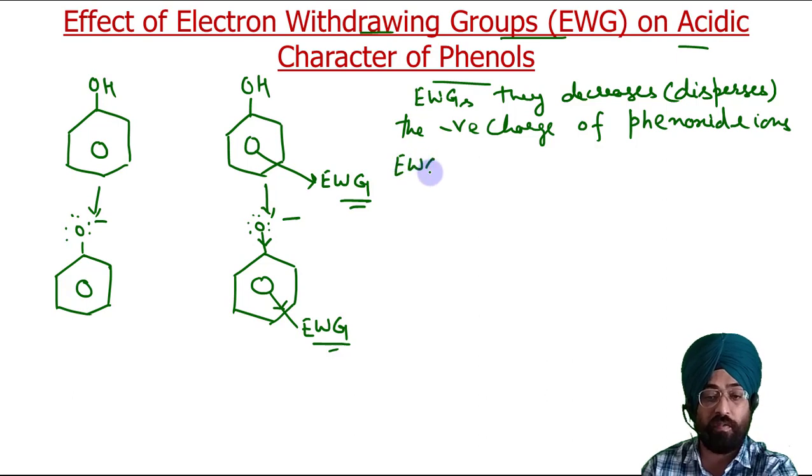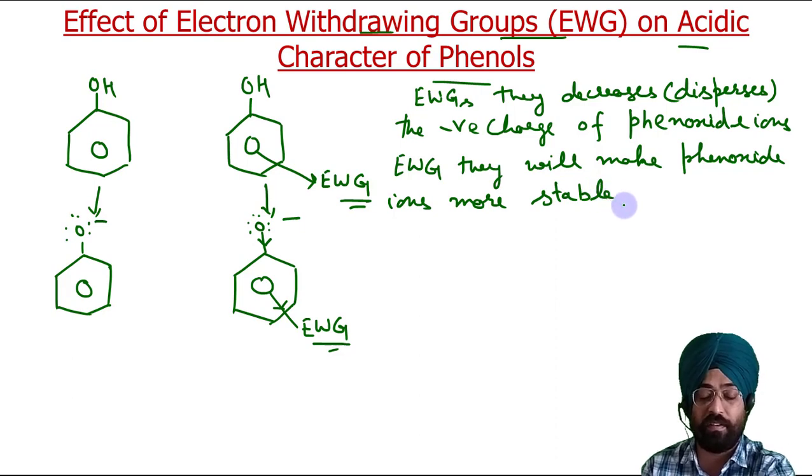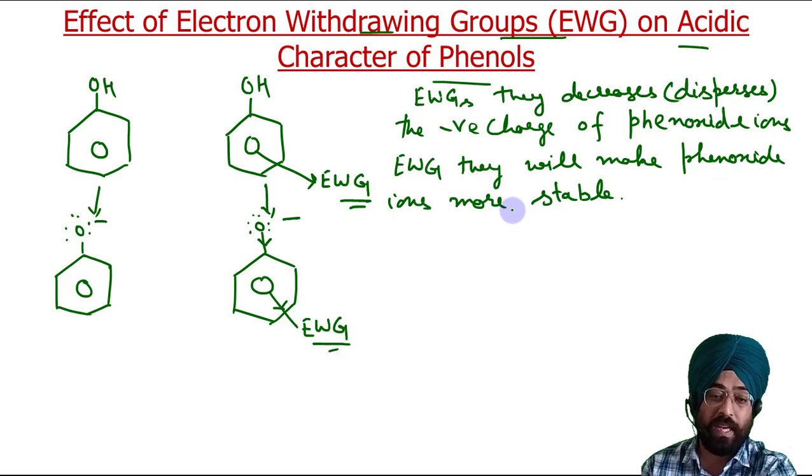So electron withdrawing groups will make phenoxide ions more stable. And as I have already discussed in our previous slide, any factor that makes a phenoxide ion more stable will increase the acidity.